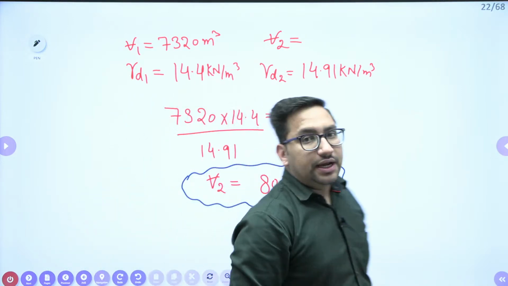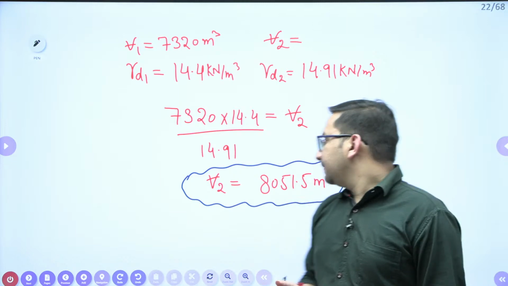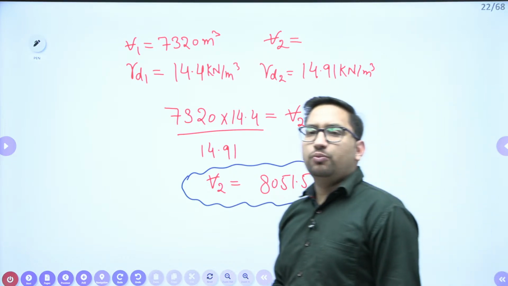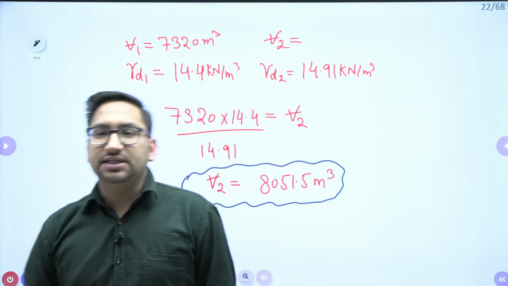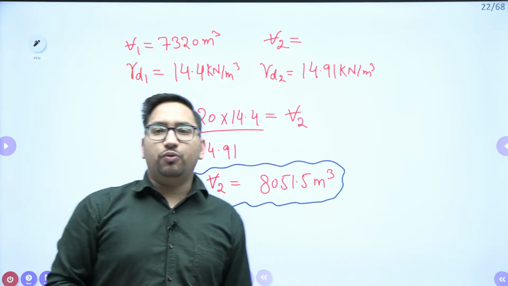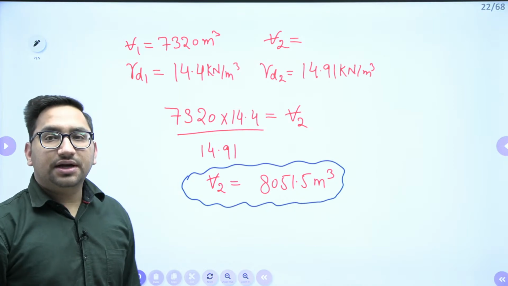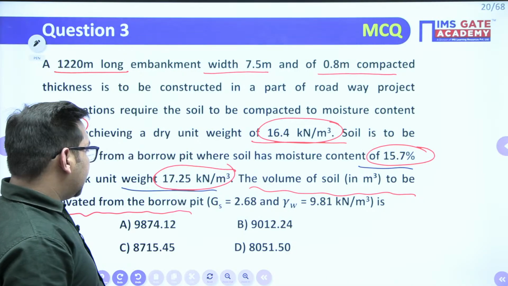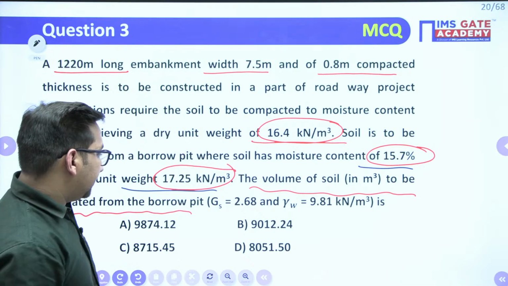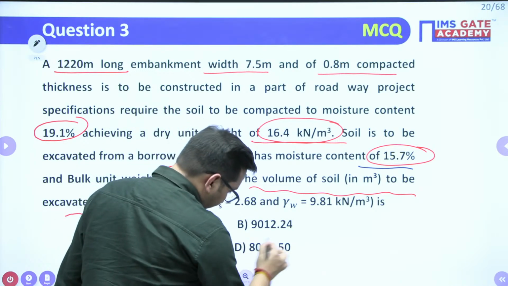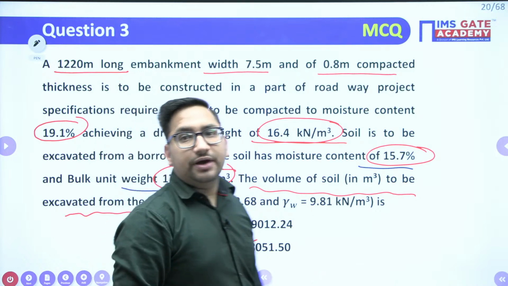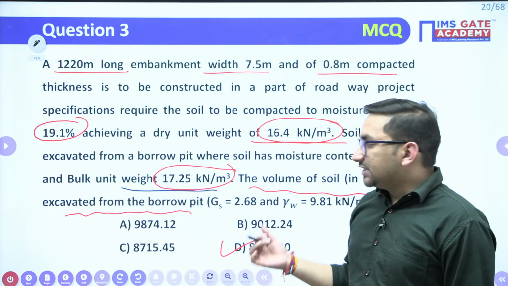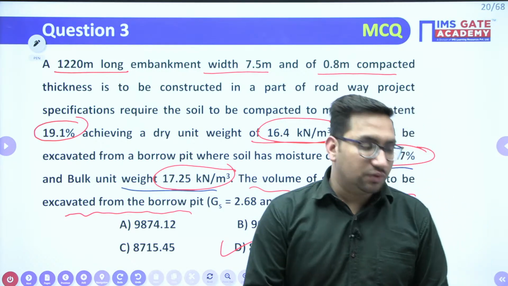Amit is getting 8054.7. Clear? So which one will be our correct answer? 8051.5. We can say this is our correct answer.